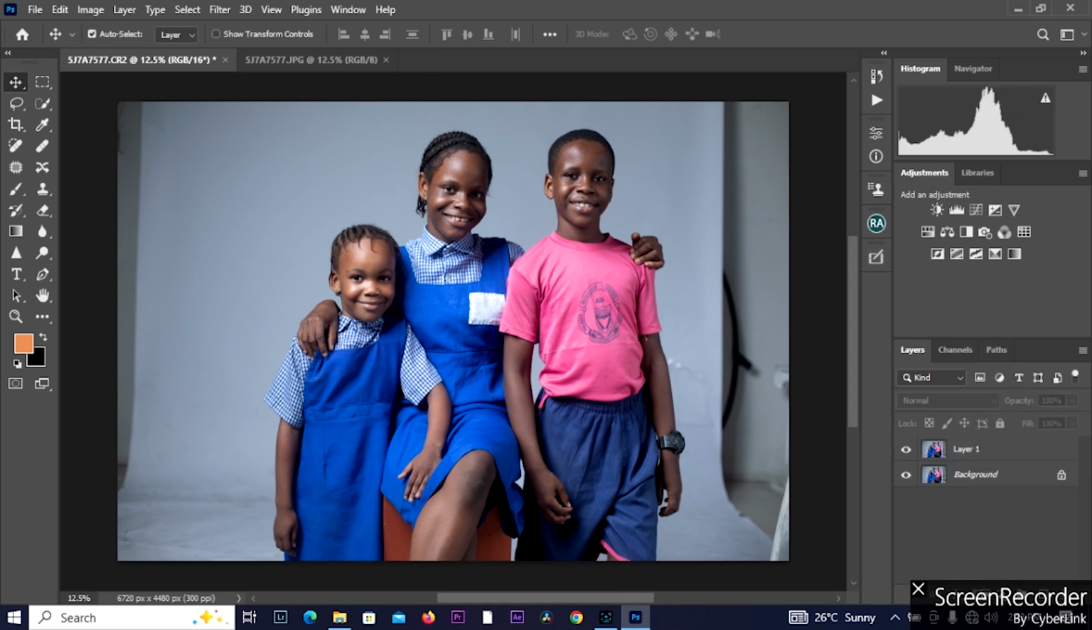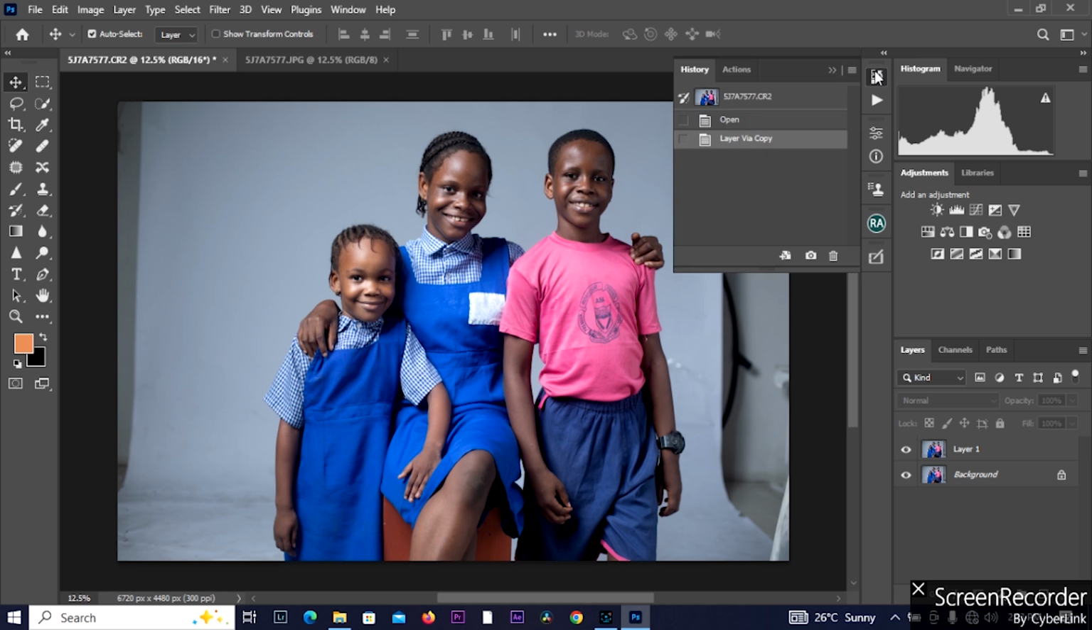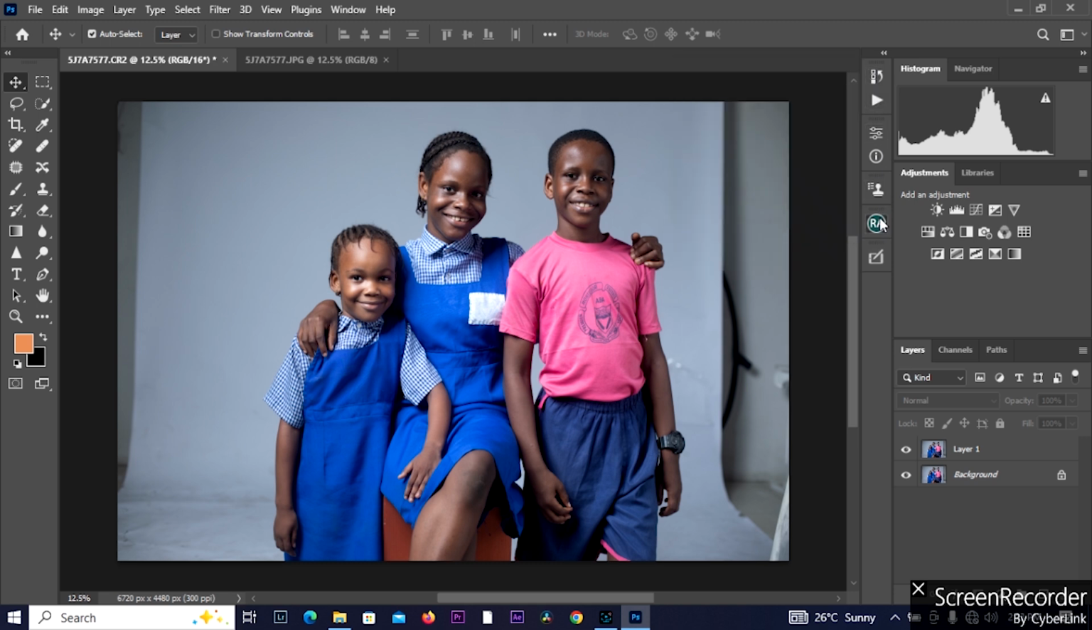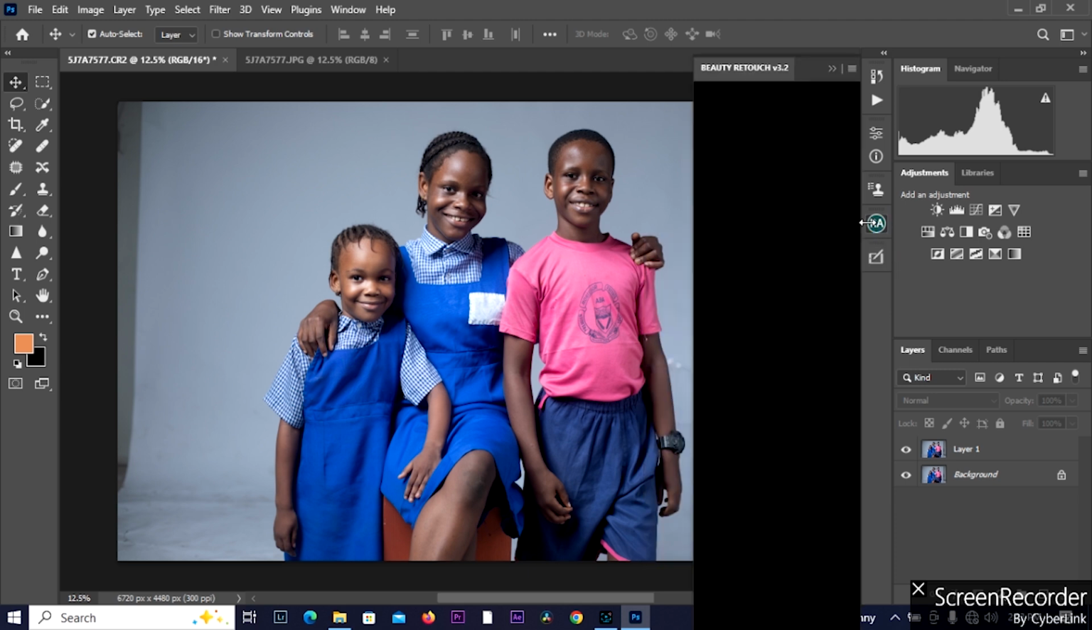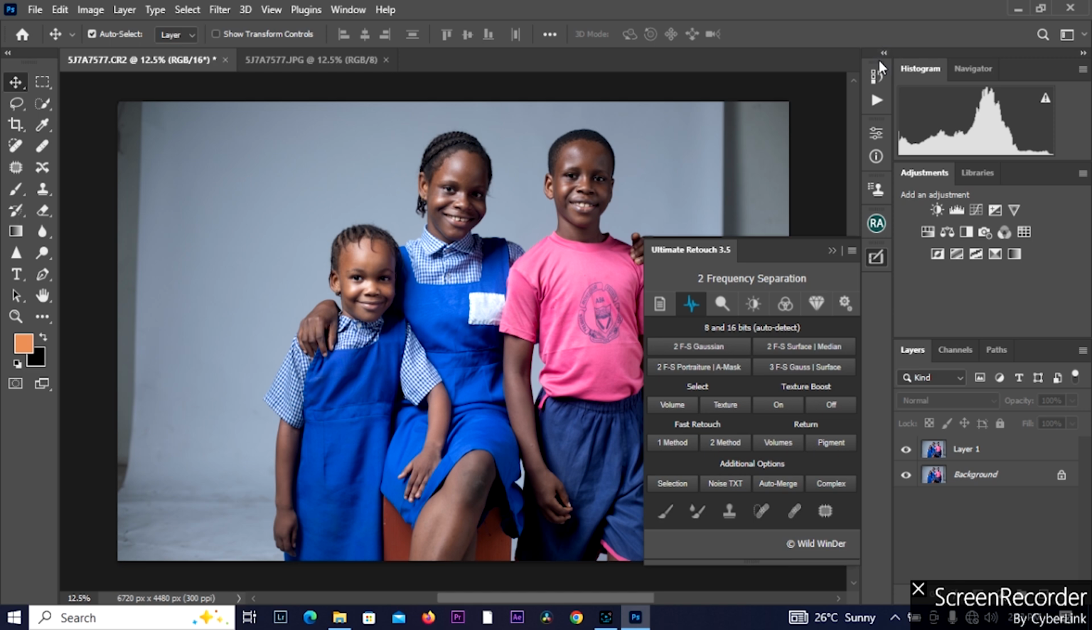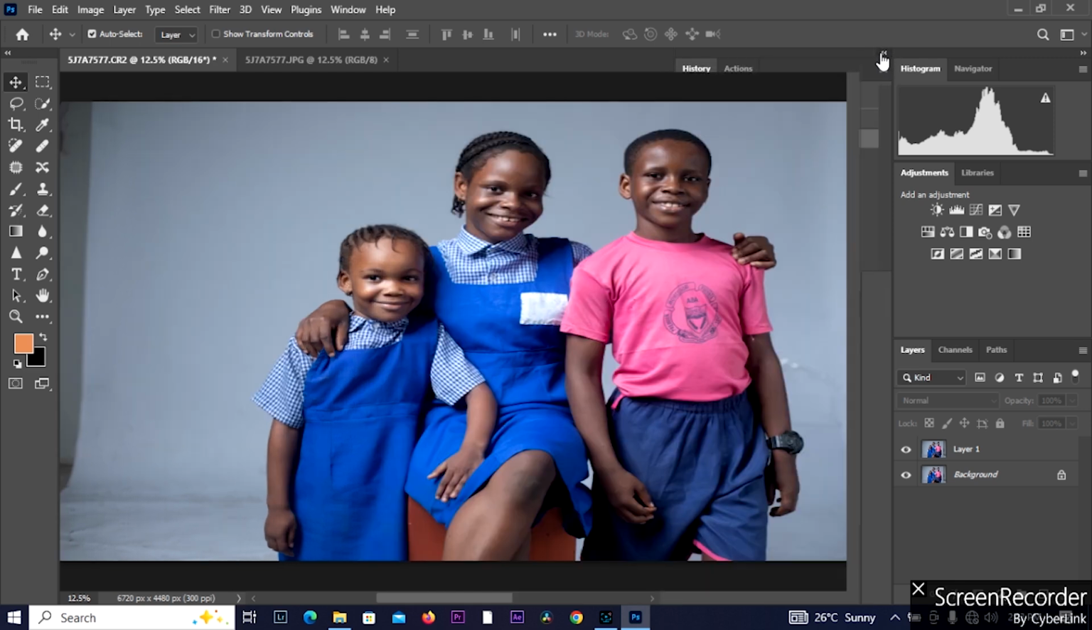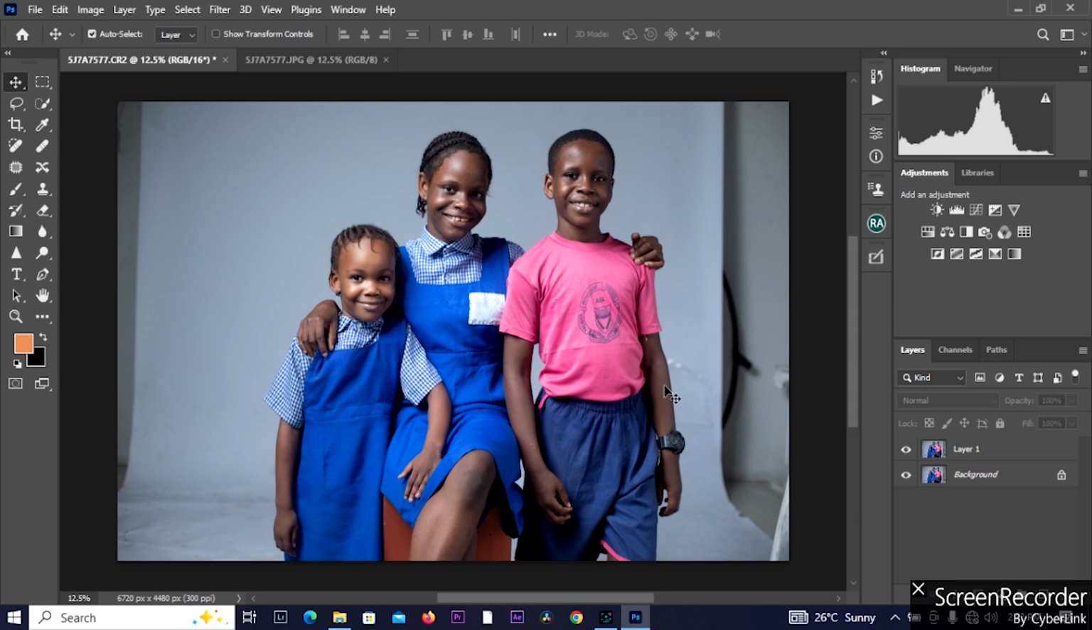Then here we have create a new group layer. Here is create new layer, and here is our masking layer. This is our delete tab, and so on. So these are the different options. Then here are our different plugins in Adobe Photoshop, where you find the Ultimate Retouch and the Beauty Retouch, which are the two we are using, and so on. We'll be discussing in detail what this is all about and its functions in Adobe Photoshop.